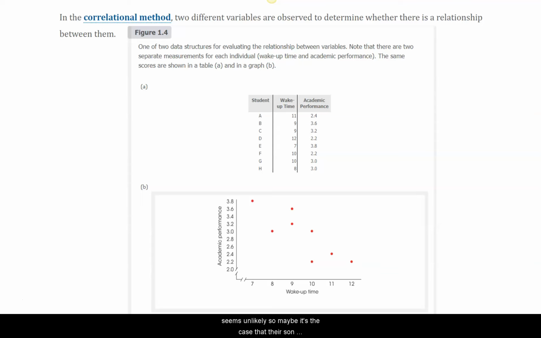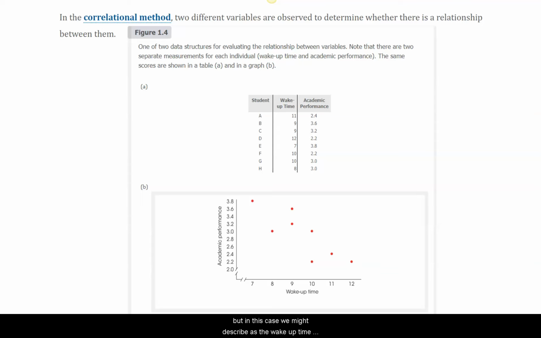Well, that seems unlikely. So maybe it's the case that there's some underpinning third variable, such as personal industriousness. When people sleep in late, they have less of an action plan, and therefore they're less likely to succeed in their studies. Possible. It's hard to say. That's the limit of correlational studies, is that we don't have an explanation.